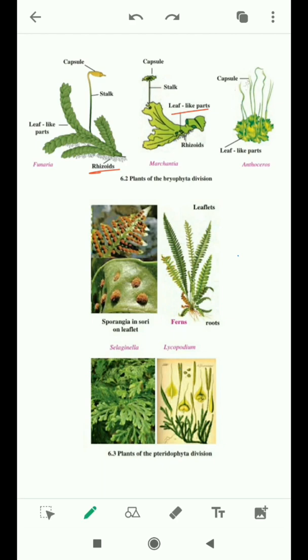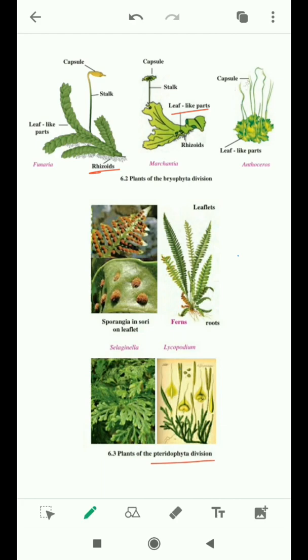Now see the division Pteridophyta. They have well developed root, stem and leaves, and they have vascular tissue for conduction of food and water, meaning xylem for conduction of water and phloem for conduction of food. They have a well developed conducting system. They do not bear flower and fruit. They are non-flowering plants. That is why they are included in subkingdom Cryptogams.